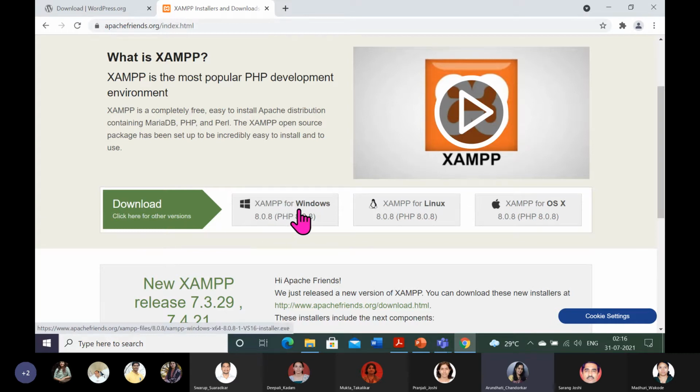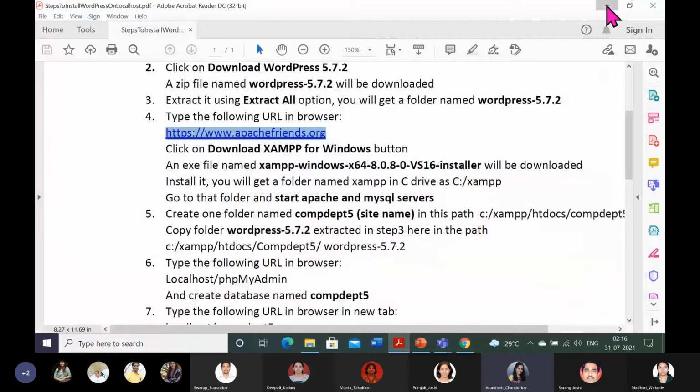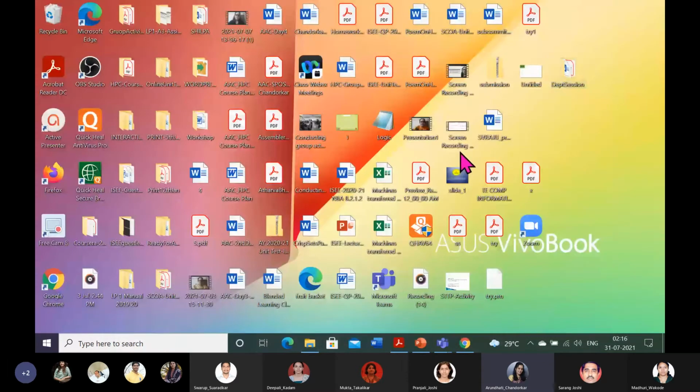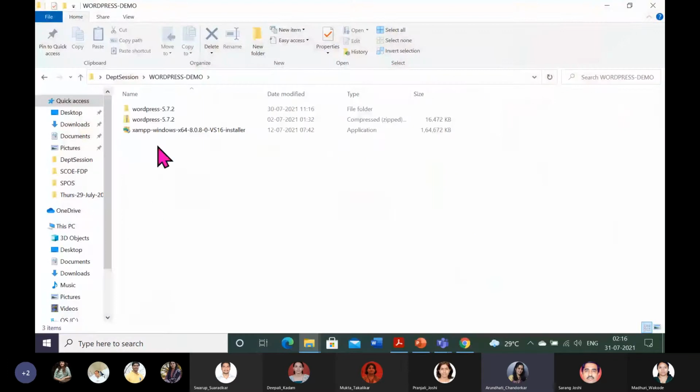Again, I am not downloading here in this session. I have downloaded it already. When you click this button, you should get an installer, that is an exe. That exe I will show you here. Something like this you should get for the XAMPP installer.